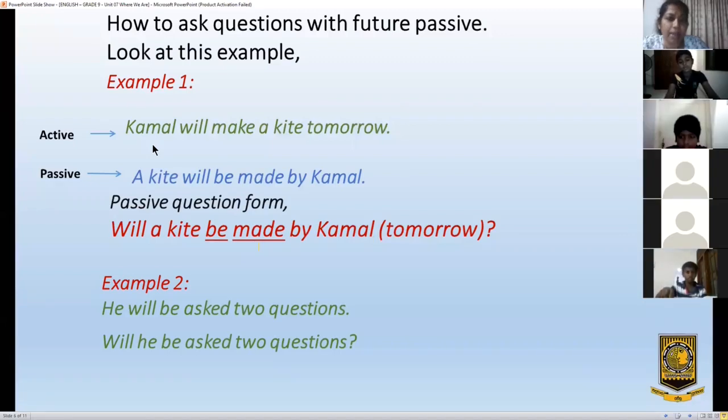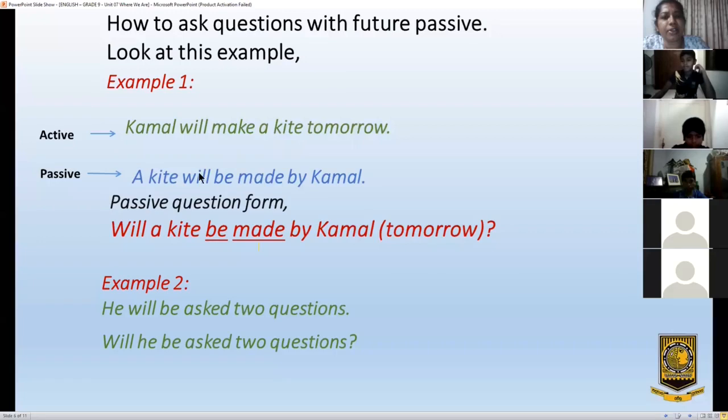What is the object? Kite. Very good. Then we are going to bring the kite to the subject position, to the front. A kite, then will be, make becomes made. That is the passive, past participle. A kite will be made by Kamal. Now let's see how to turn this to question form.